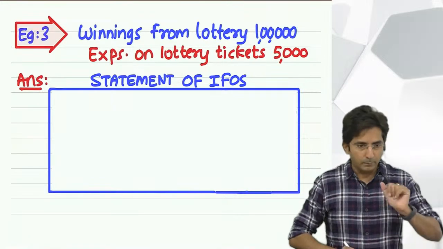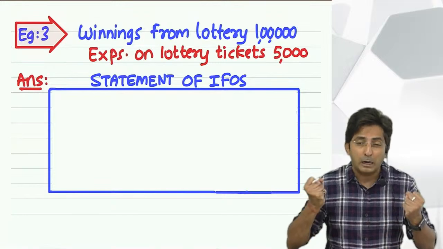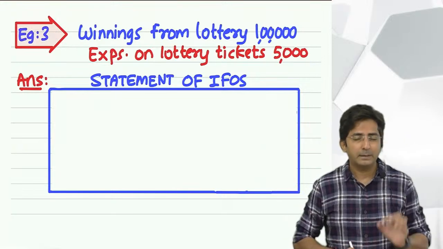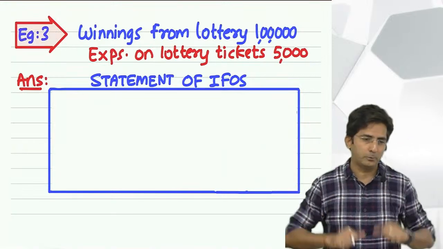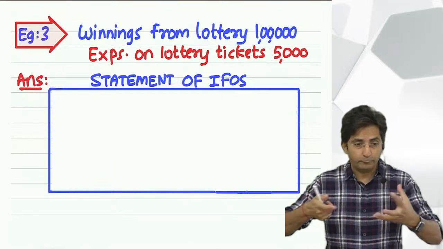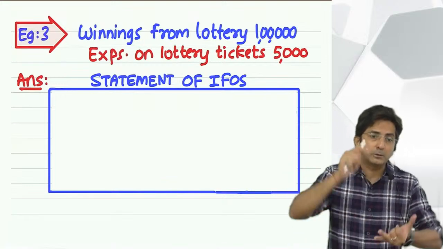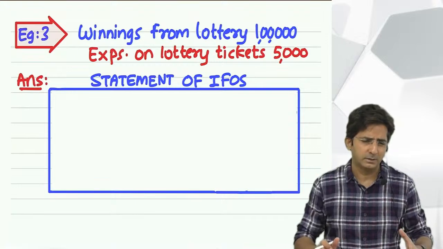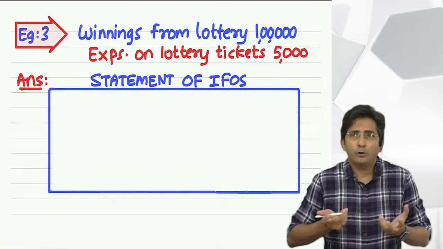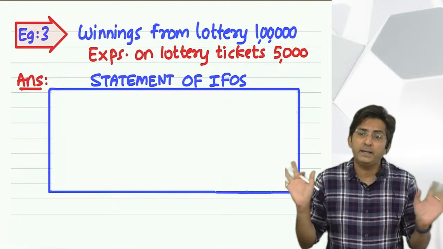And one more thing. Government says there are some incomes for which you have to put hard work. You have to spend, then you are able to earn. But tell me, in lottery, what hard work do you have to put? What spending? Nothing. For example, to generate fees in my coaching class, I have to put hard work and investments also. I have to incur so much, and then only I am able to earn. But for lottery winnings, the perception of government is that you are getting income free.